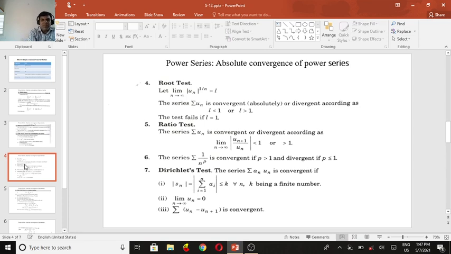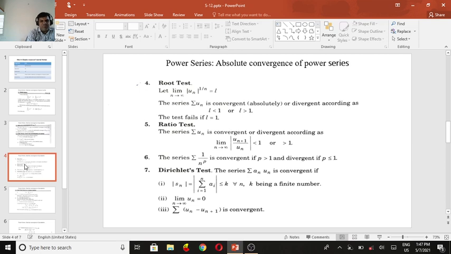The fifth one is the ratio test. Summation u_n is convergent or divergent as the limit as n tends to infinity of the absolute value of u_(n+1) divided by u_n is less than 1 or greater than 1. If less than 1, it is convergent; if greater than 1, it is divergent.